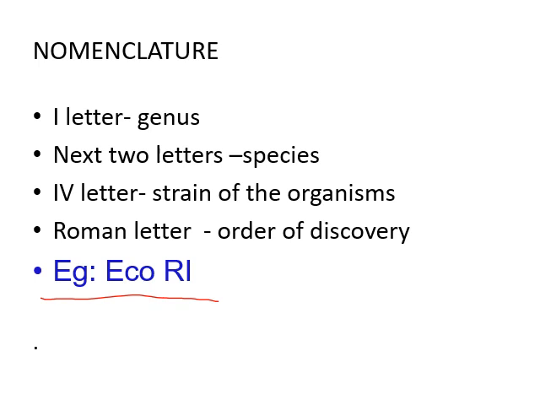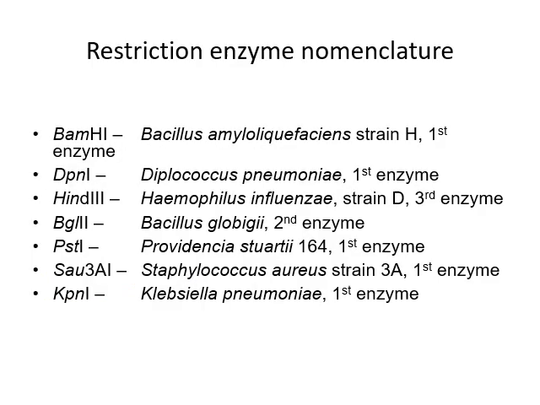The next two small letters, co, are the species name, coli. The next letter is the strain of the organism, and the roman numeral indicates the order of discovery. So here the name is given as EcoRI. There are many examples of restriction enzymes.